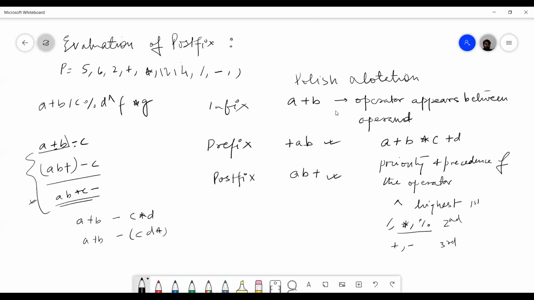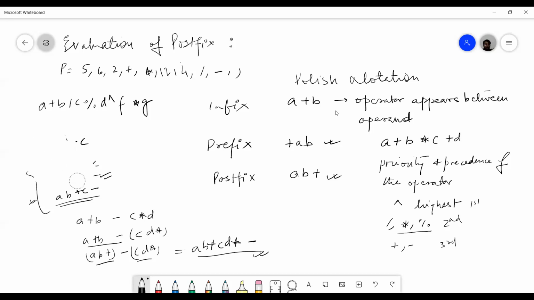Then A plus appears first, so it will execute first: AB plus. Since it is postfix, these come together and give AB plus CD star minus. So I am writing this directly. I will tell you how to evaluate this with a stack also. So let's see for this one.